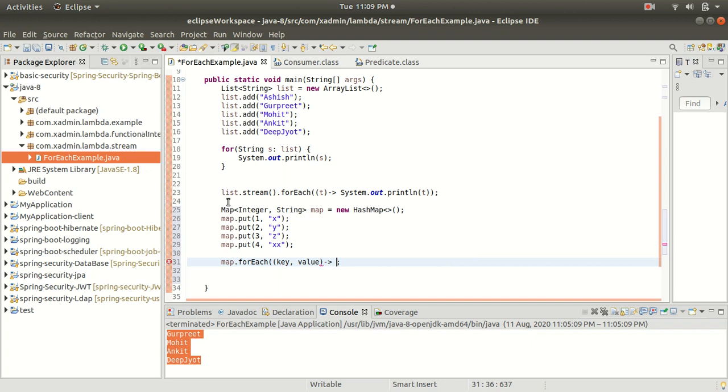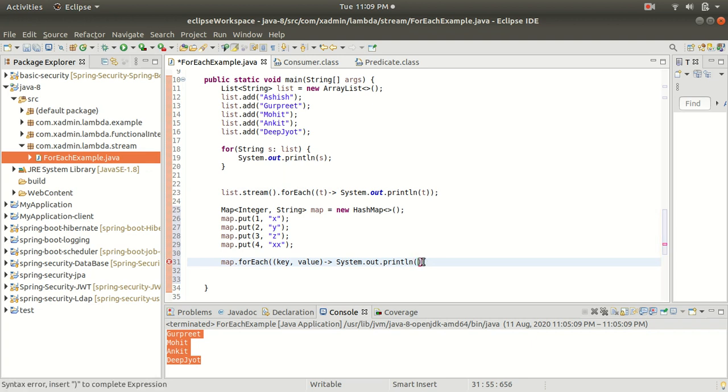Here I am going to add a single statement. We don't require curly braces for the body, so I directly add the SOP, printing the key and the value.